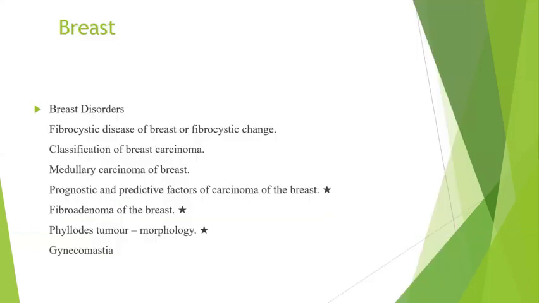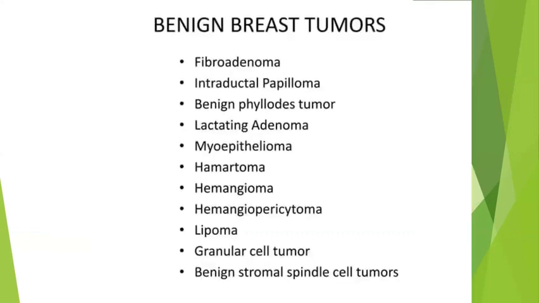Next comes leiomyoma. I have completed leiomyoma, so I have skipped it. So this is about your female genital tract. Then comes the breast. For the breast, you should know the classification of breast tumors, which includes benign and malignant. Benign, you have a whole list.